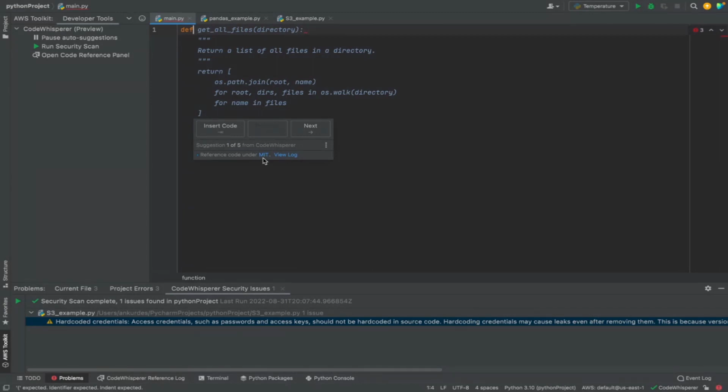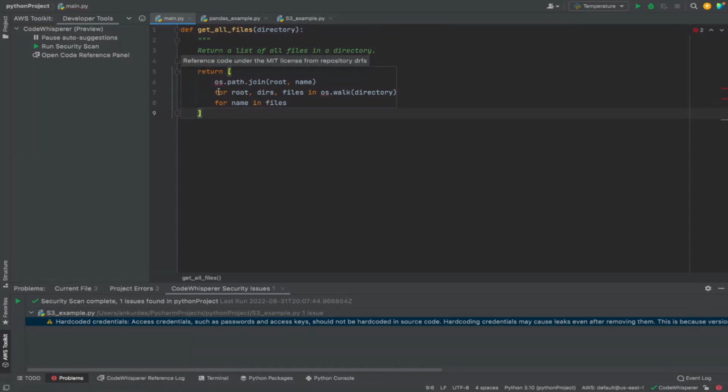If I accept this recommendation, it also tells me when I hover on this code that this code could be under MIT license, and this is the repository name, DRFS, right? So you should take a look at the repository and the corresponding license and decide whether you want to use it or not. And if you decide to use it, the right thing to do is attribute it at least to the original author, right?